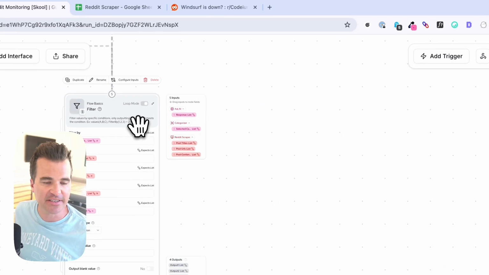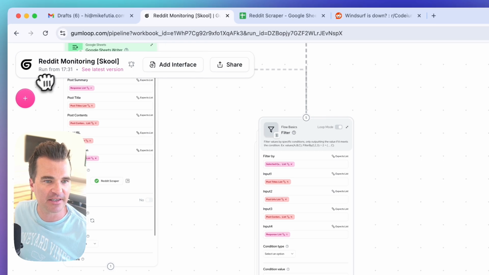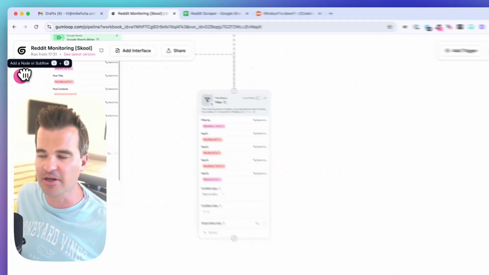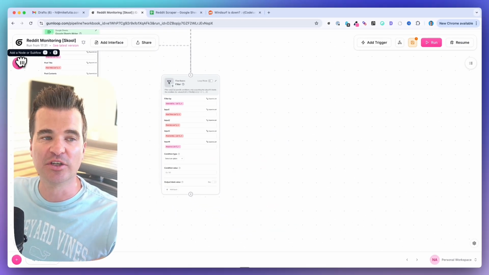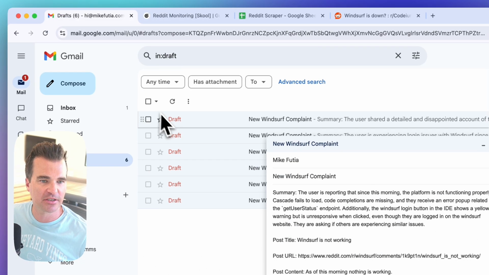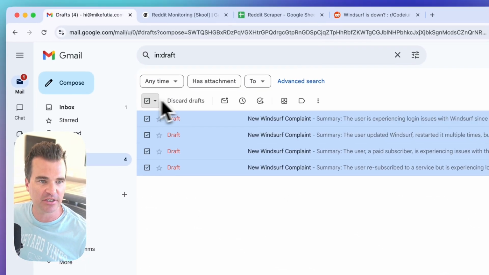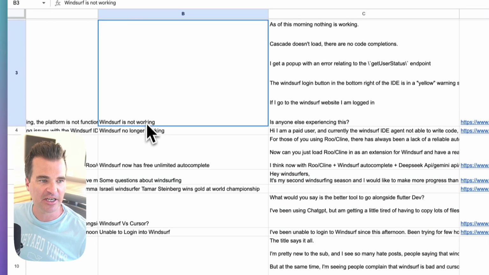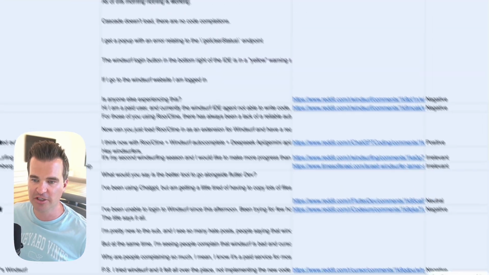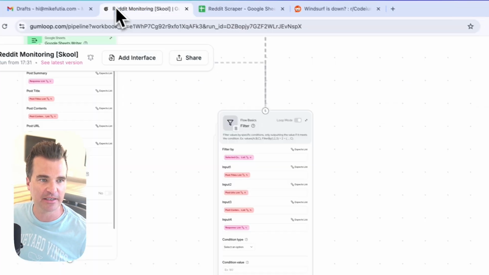Now you can keep testing every step if you want, but I'm not going to test the filter step. What I am going to do is add the last node here, which is the Gmail sender. And let me just clear out all of these drafts actually. So when we do test Gmail, it's just a clean slate here. And actually, let me clean out our spreadsheet as well. So we're working on a clean spreadsheet.